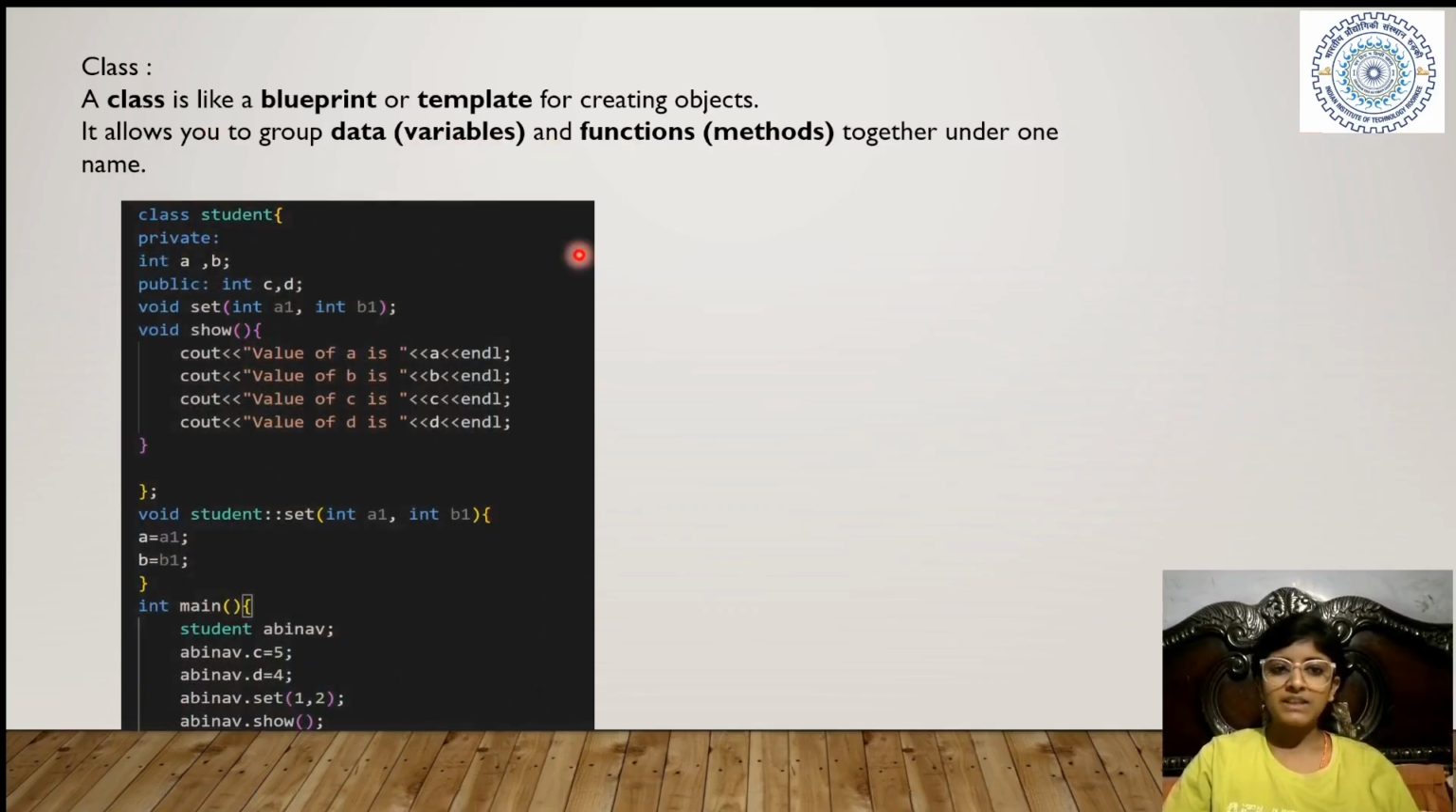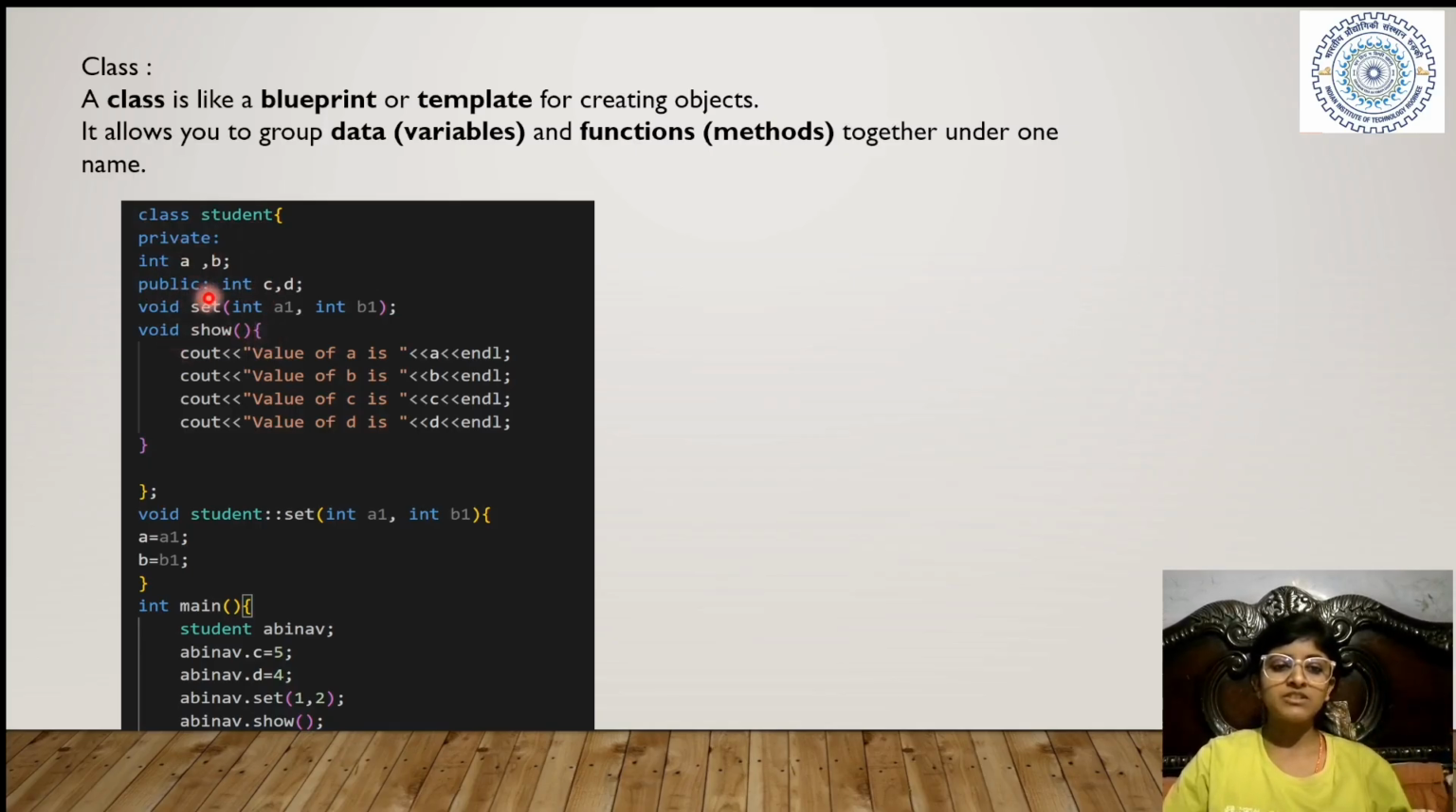This is an example of classes and objects I have made. I have made a class student. Then its private variables int a, b. Its public variables int c, d. Then I have made a function, which is a public function. Private variables can't be called in public, but public things can be called anywhere.